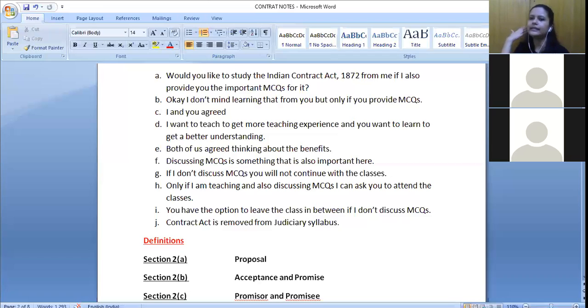That means until the time Contract Act was part of the judiciary syllabus, I would have asked you that, okay, fine, please attend the classes. But if it's no more a part of the judiciary syllabus, I cannot ask you to do that, right? That means it later on becomes void. So you can try to remember these different sections that are defining different terms. It's well and good if you can remember simply, okay, section 2A is proposal and like that. If not, you can try to remember the simple situation. It will help you remember the thing.